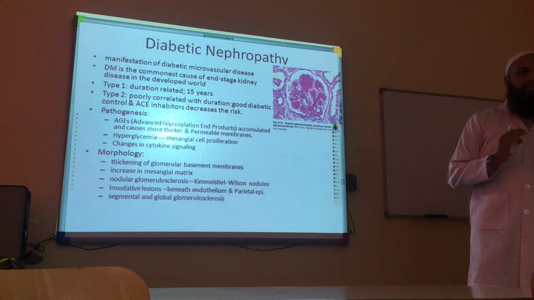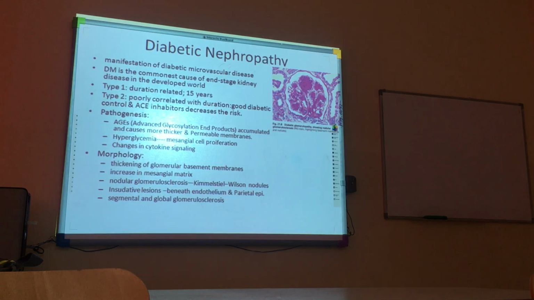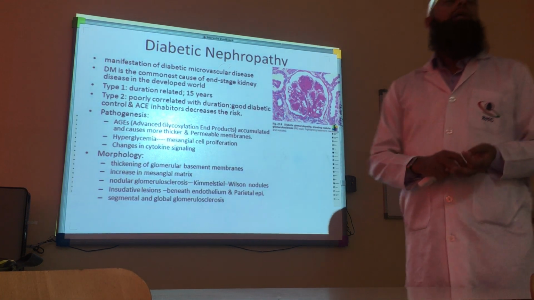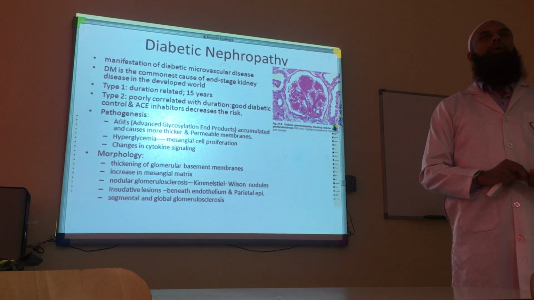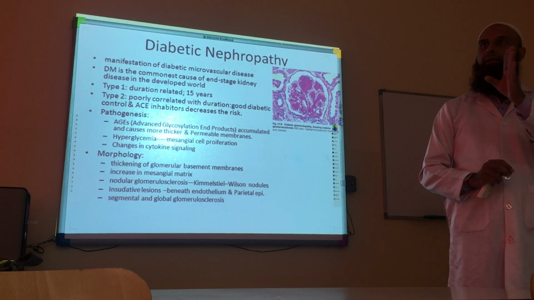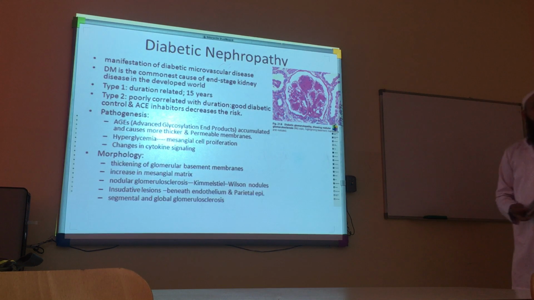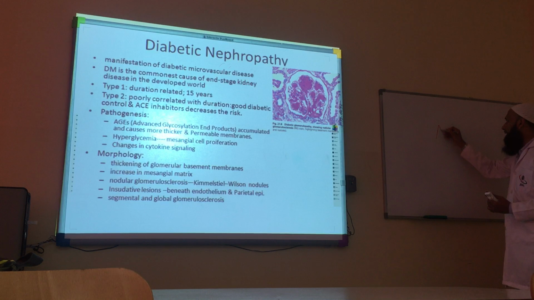There are two major types of diabetes, and some other types also. Maybe you are familiar with MODY. You know the types of diabetes mellitus? Type 1, type 2, gestational, and small types related to genetic defects, for example genetic defects in beta cells or insulin action. We call it MODY.